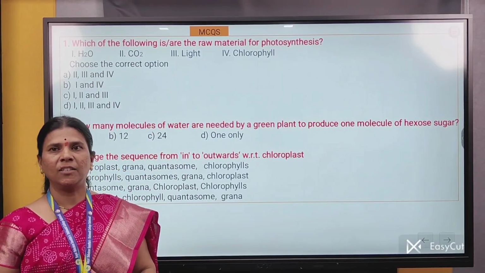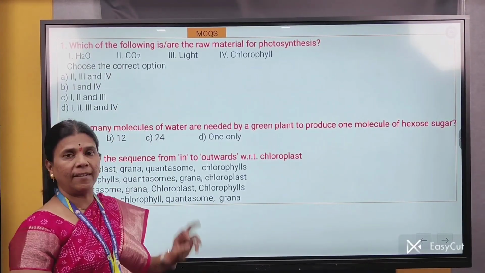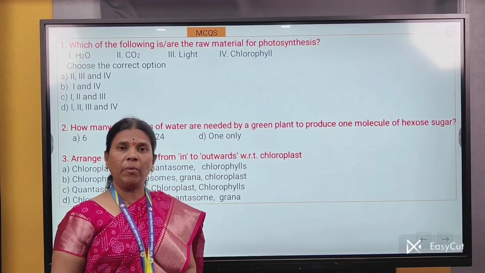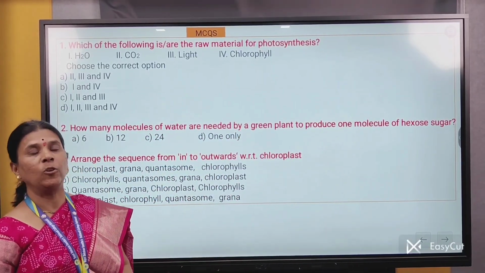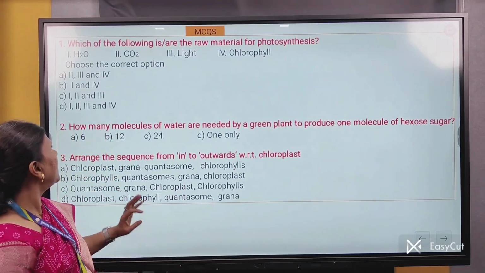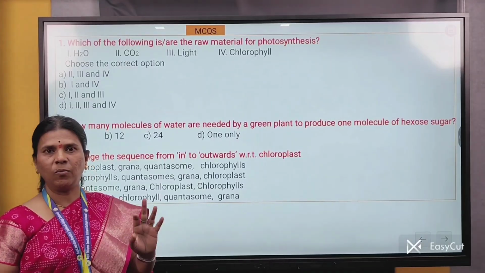The correct answer is chlorophyll. Why? Because H2O, CO2 and light act as raw materials, but chlorophyll is the green pigment which is actually present in the plant, so it does not act as a raw material. Then the second question is based on the chemical reaction of photosynthesis.